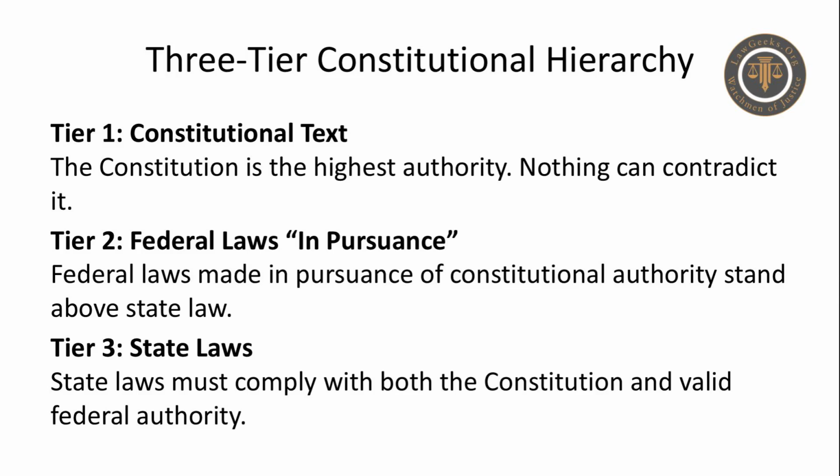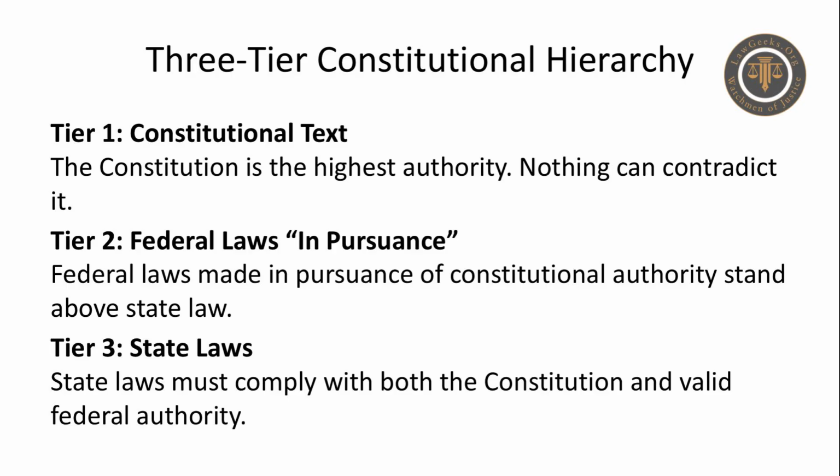These 28 words create a three-tier hierarchy that controls all government authority in the United States. Tier 1, constitutional text itself. The Constitution is the highest authority. Nothing, no federal law, no state law, no government action, can contradict it. This is the supreme law of the land.